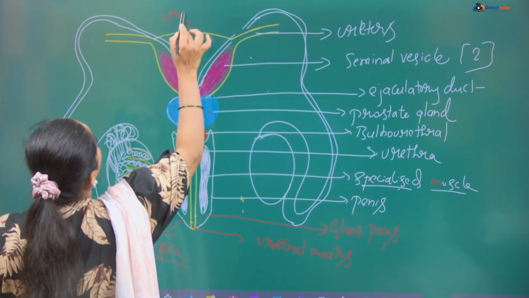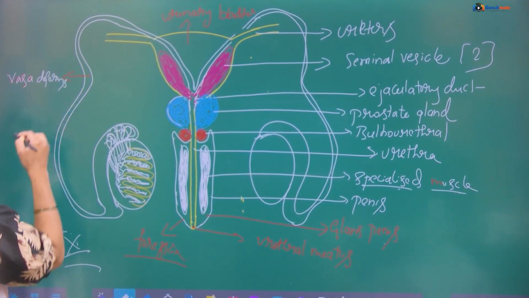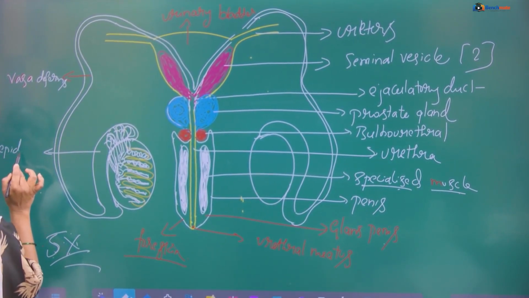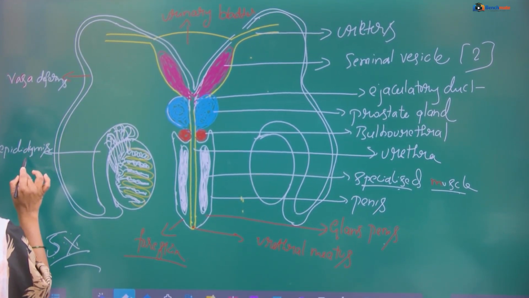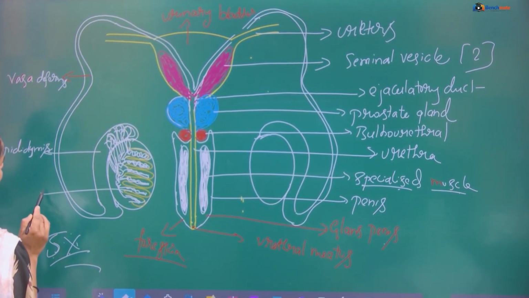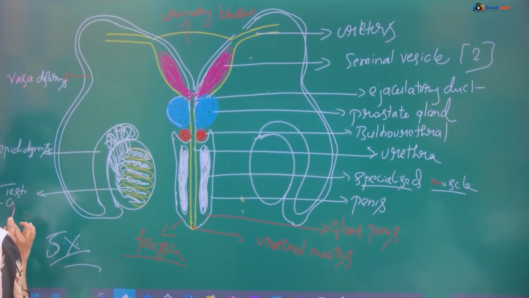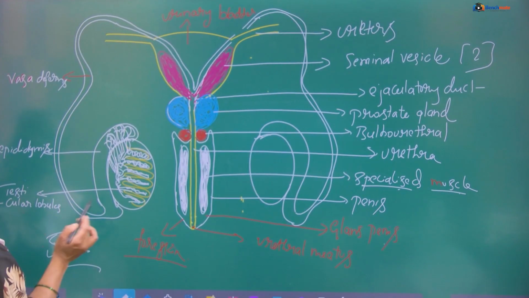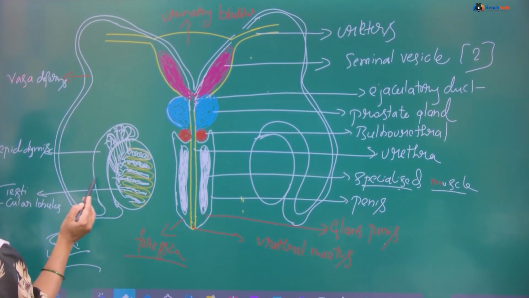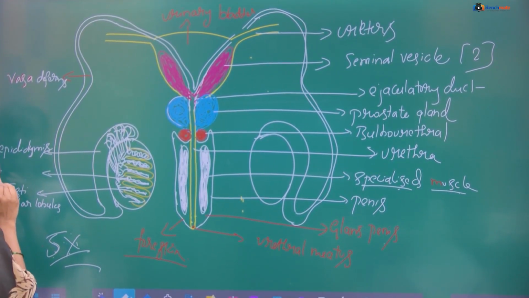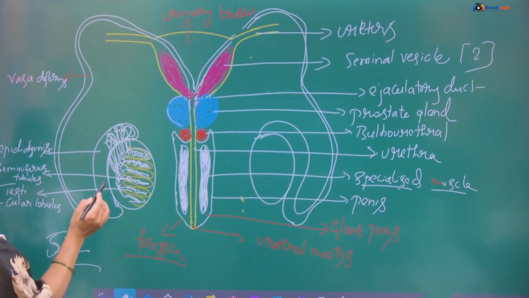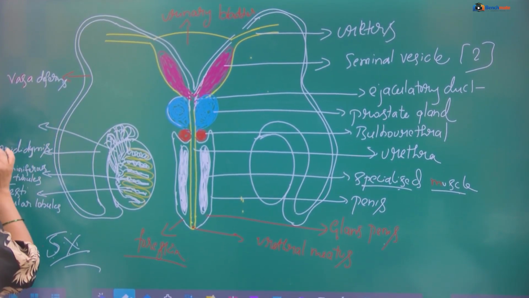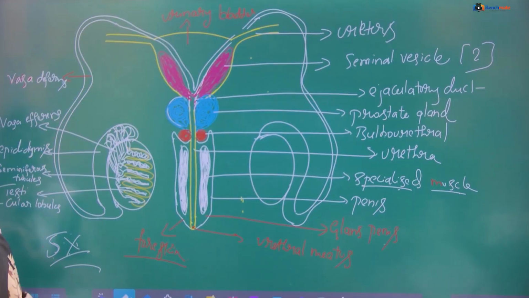This is what? Urinary bladder. Vasa deferens. Epididymis. Then these are testicular lobules. Okay, then these are seminiferous tubules. And this is the one vasa efferens.